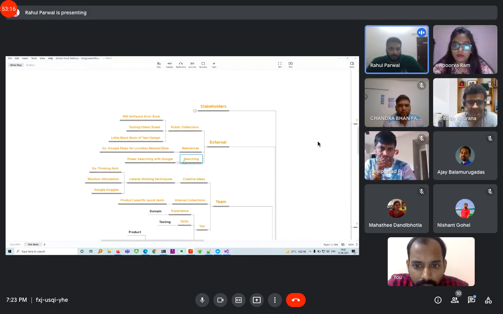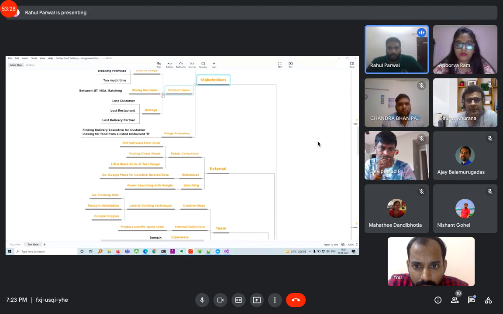Search for more relevant data by using some power searching tips, because we'll have to do a lot of research. That will help and stimulate our test ideas. And the last part is the stakeholders.